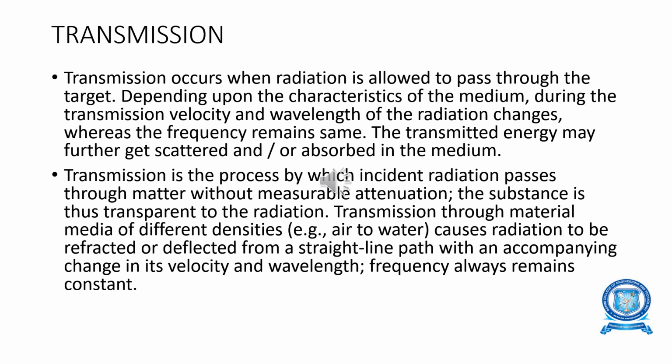Transmission is the process by which the incident radiation passes through matter without measurable attenuation. The substances through which the radiation is transmitted are media of different densities, like air or water, which cause radiation to be reflected or deflected. So here two things will happen. It is reflected or deflected from the straight line path, with accompanying changes in velocity and wavelength. The frequency always remains constant.